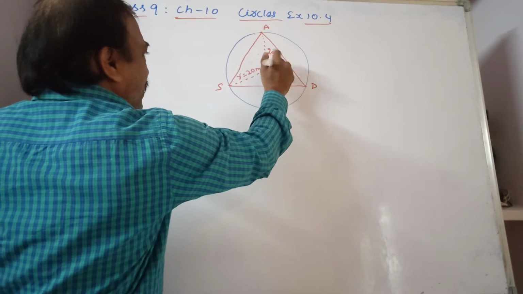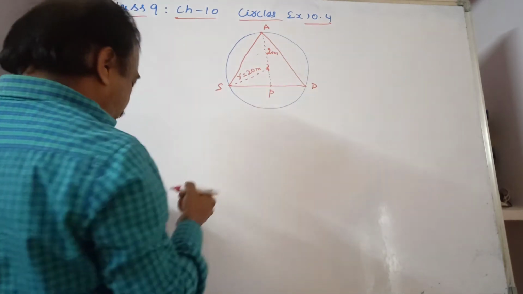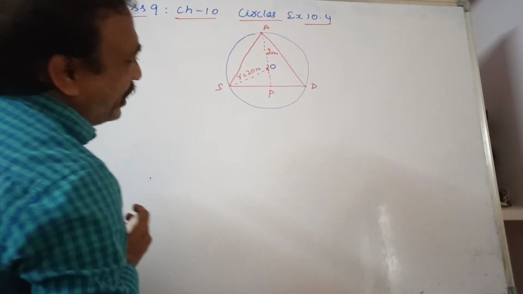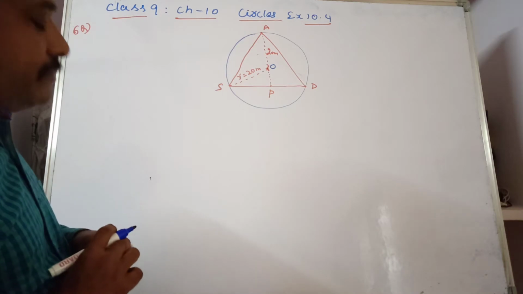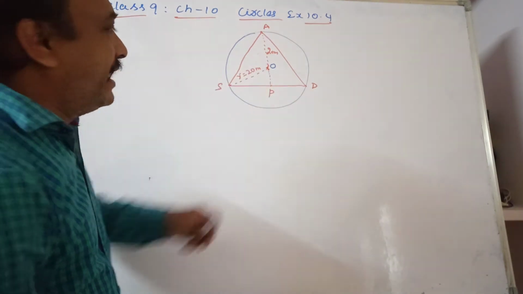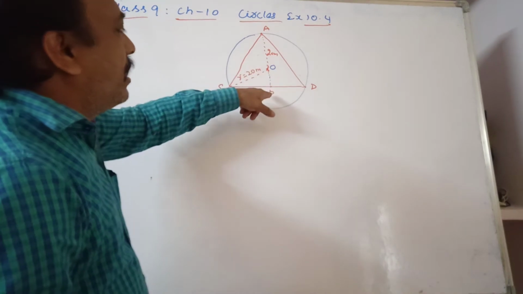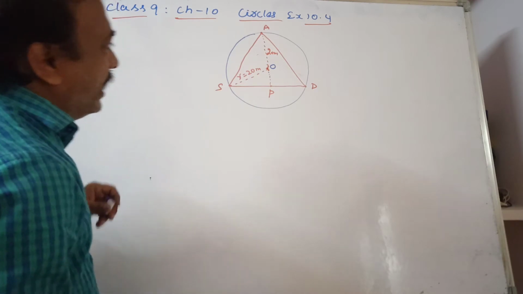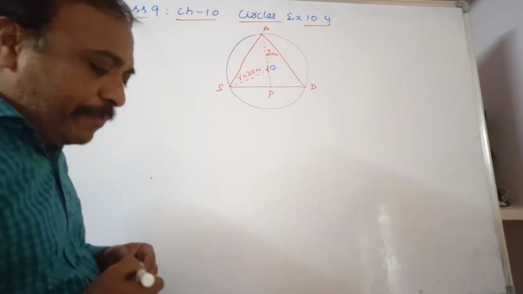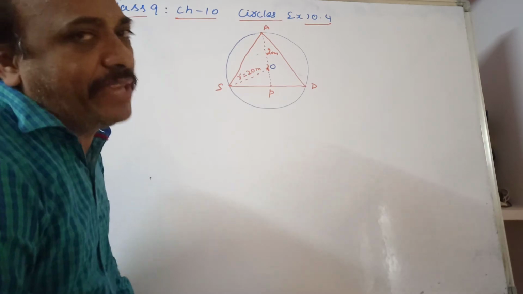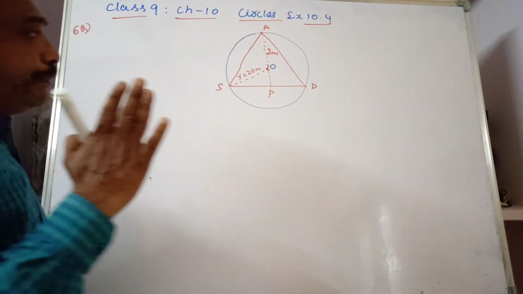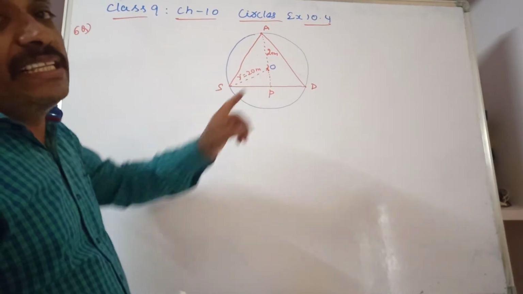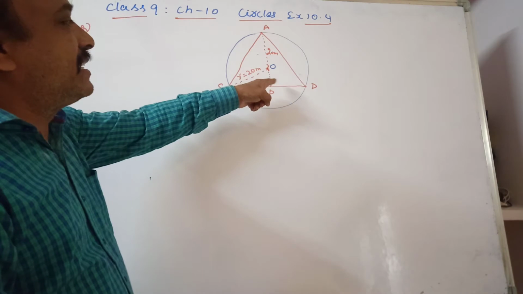O is the center of the circle. As we know, in an equilateral triangle, if you draw a perpendicular from the center to the chord, OP, it bisects the chord. In an equilateral triangle the altitude and median lie at the same point.